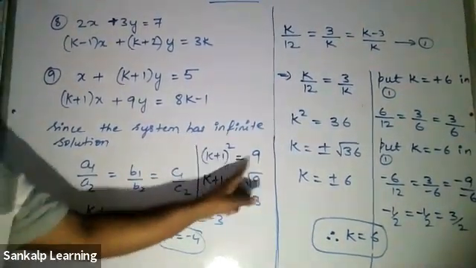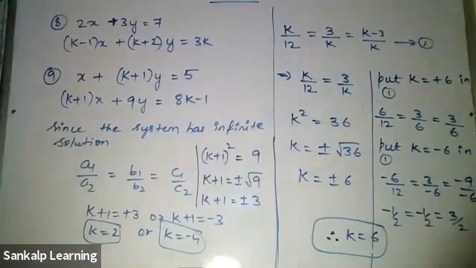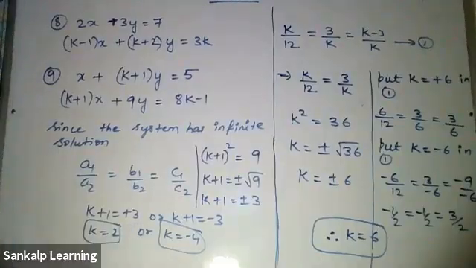K plus 1 the whole square equal to 9. Send that square to the other side. Sir, K is equal to 2 is the correct answer. Yeah. K is equal to 2, K is equal to -4, but -4 doesn't satisfy. K is equal to 2 will satisfy.